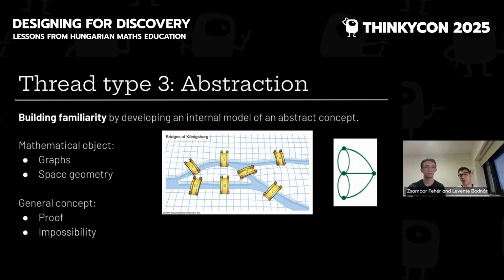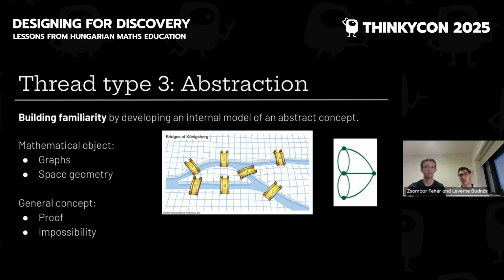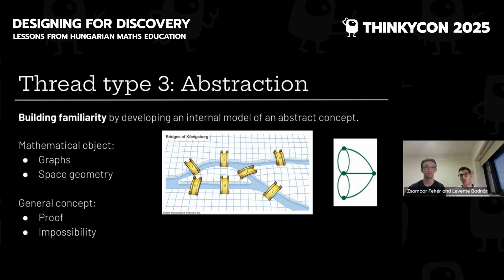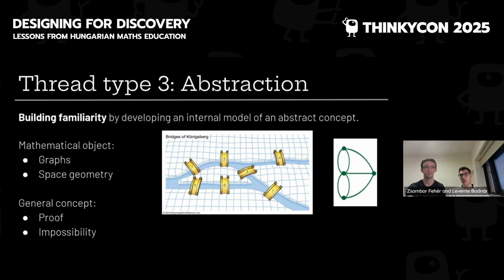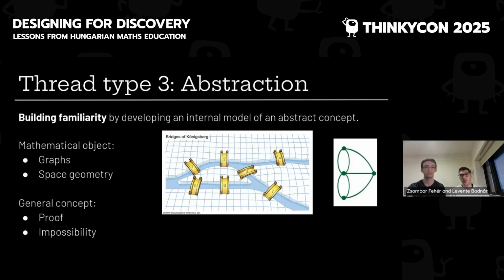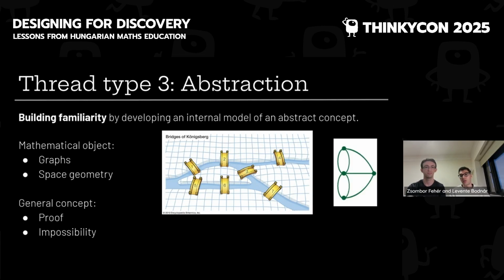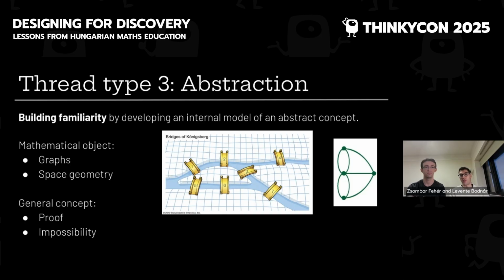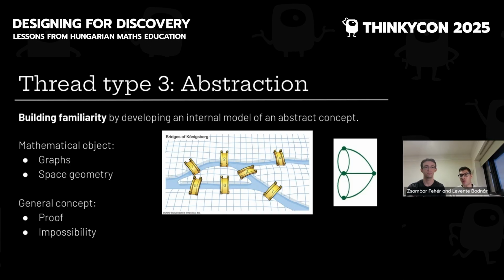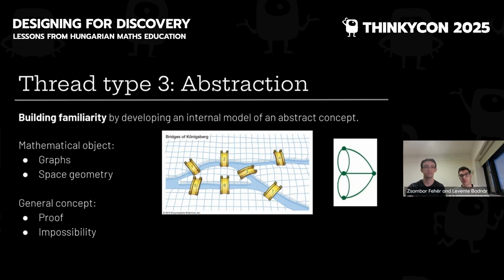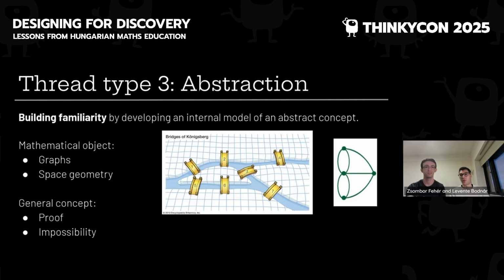Or the concept of impossibility. What does it mean to be impossible? You check the first 1,000 cases, for example, the first 1,000 powers of 3, and they all happen to be even in the 10th digit. Does that mean that it's impossible for all cases? How do I prove that something is impossible?